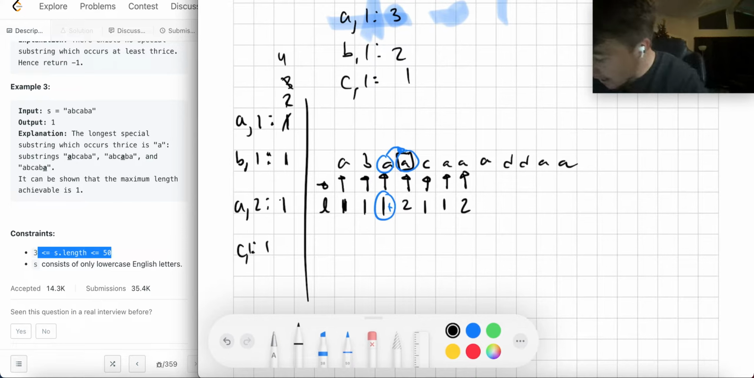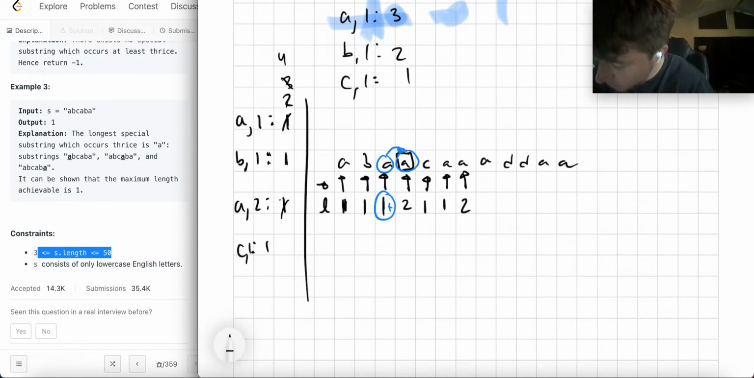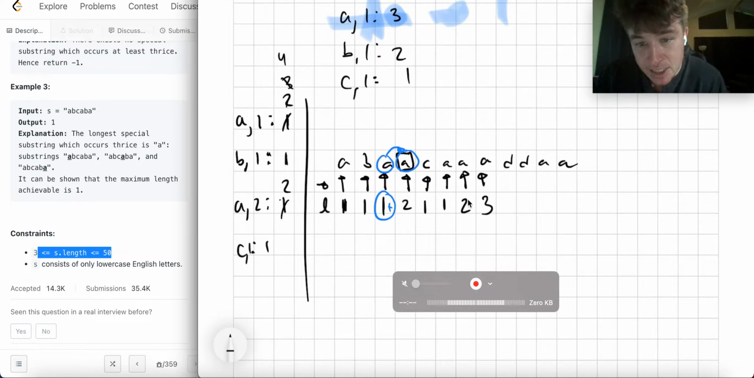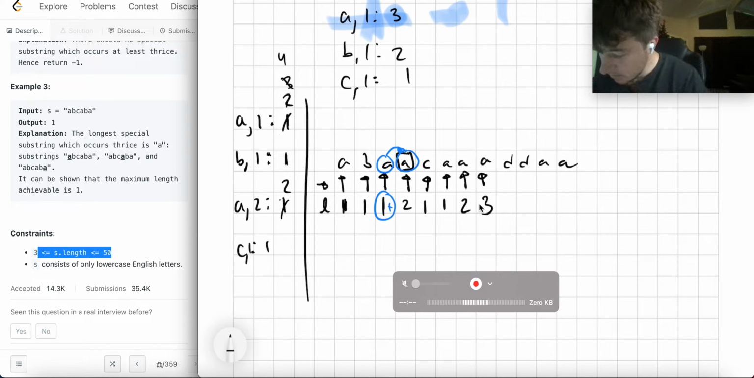Okay, so A2, now I have another A2, so this is 2. Now here I'd get A3, right? Because I attach myself to this. I say, okay, is my current thing equal to my previous thing? Yes, so I add 1 to whatever that longest length is. Right, and then I'd have to add 1.